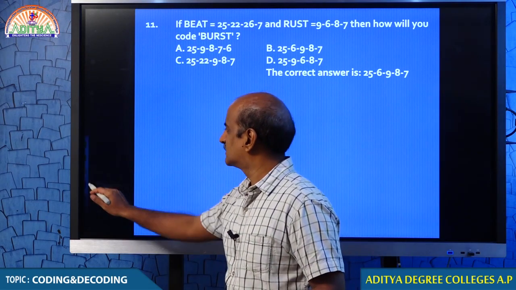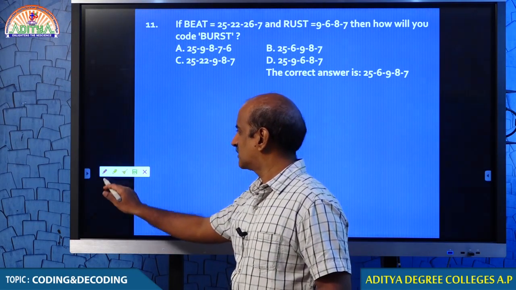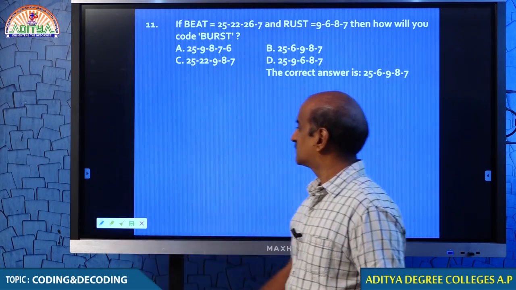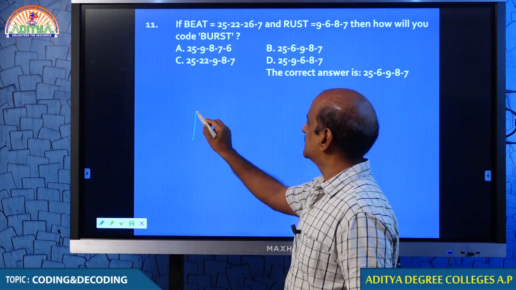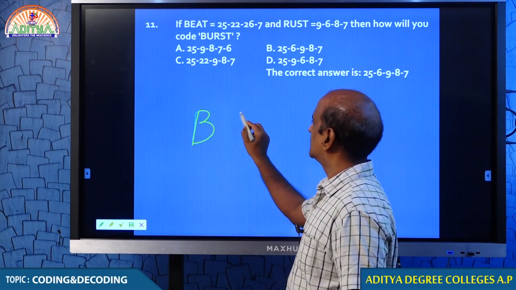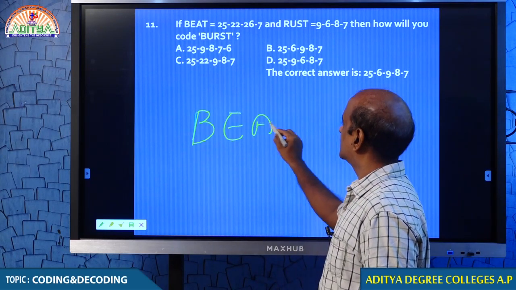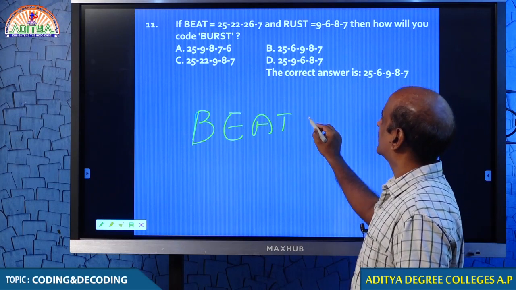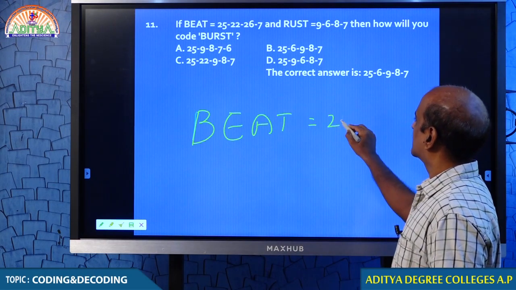Question number 11. Come on, students, look at the logic in that particular question. What are you actually given to find? Beat, B-E-A-T. Beat is coded as 25,